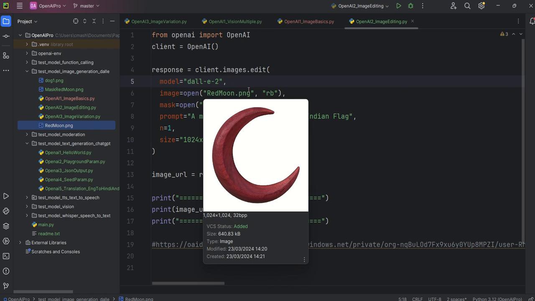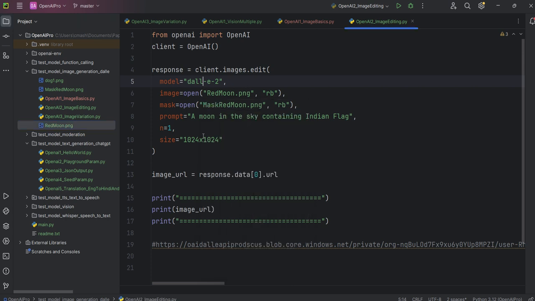JPG is not allowed, only PNG for the time being. So download some image and convert it into PNG if it is not. Make sure the size is 1024, because we are passing 1024 here. I downloaded the Red Moon PNG from the internet and kept it inside my folder. This is my folder.